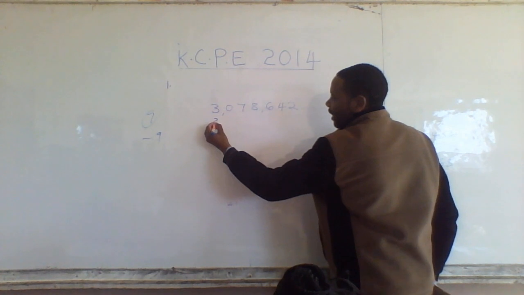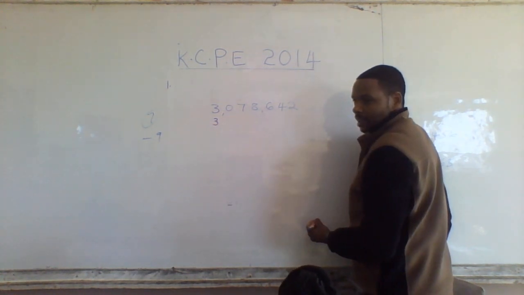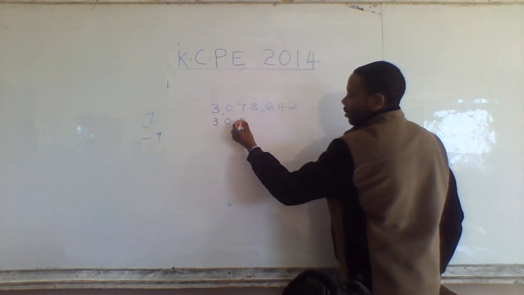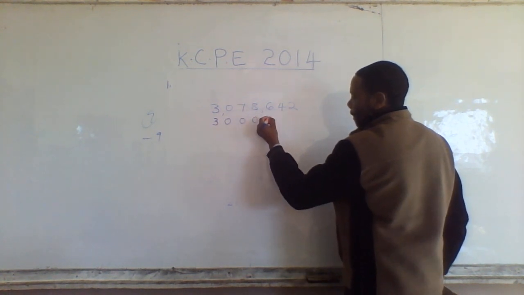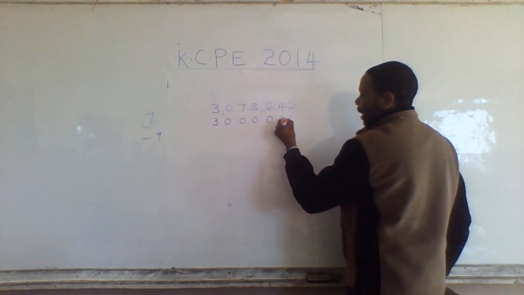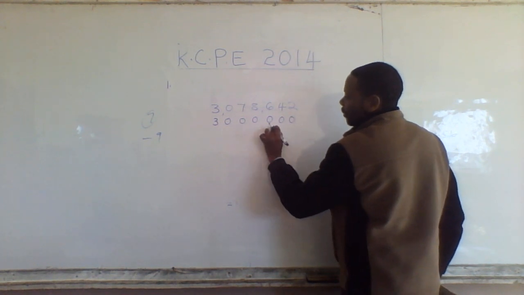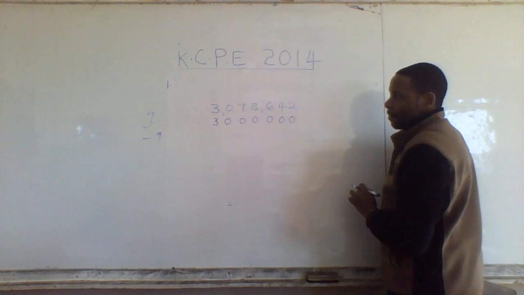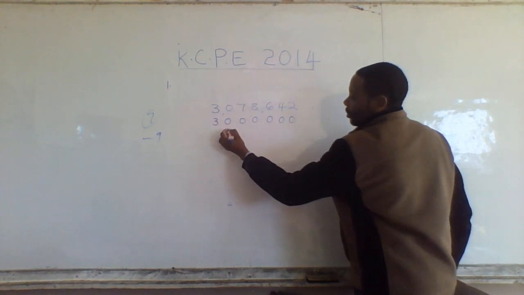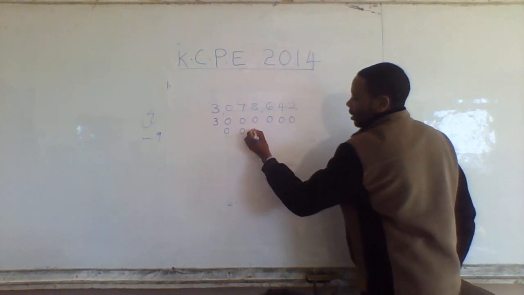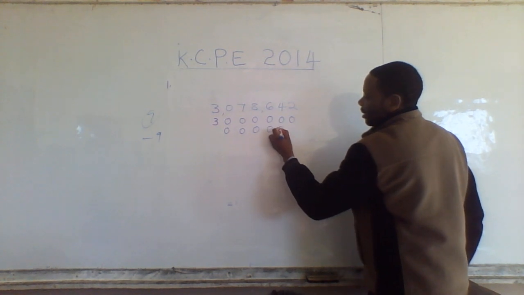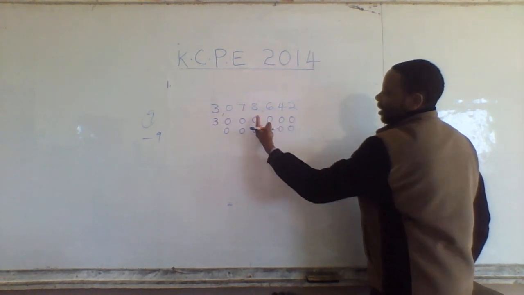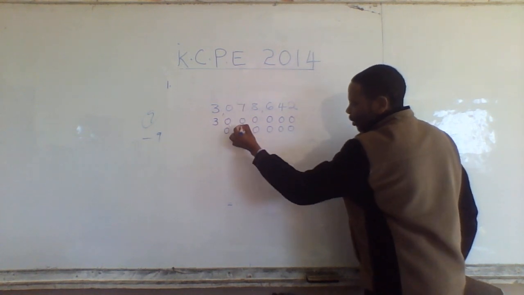I'll just come below the 3 here. I write another 3 there. Then everything else here I write 0, matching properly. That tells me the total value of this is 3 million. Where there is 0, I just write 0 there, and then I put zeros like that. So the total value of this one is 0.